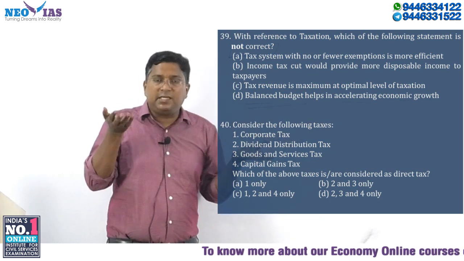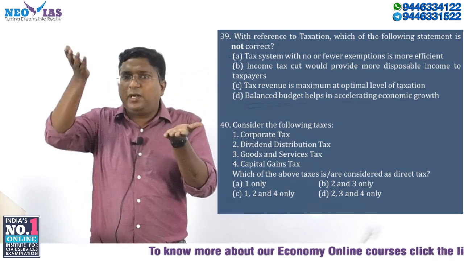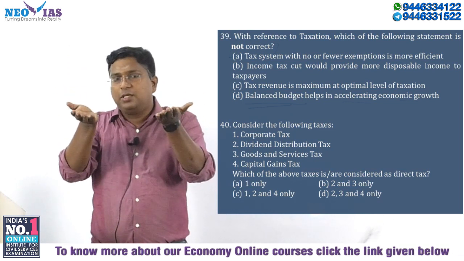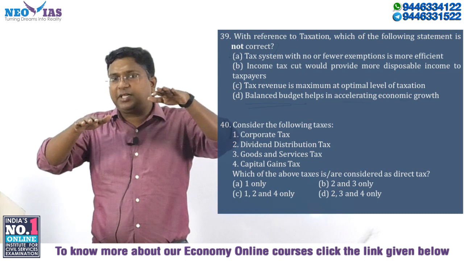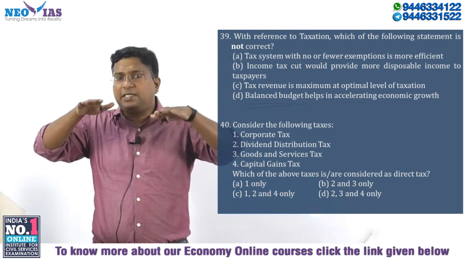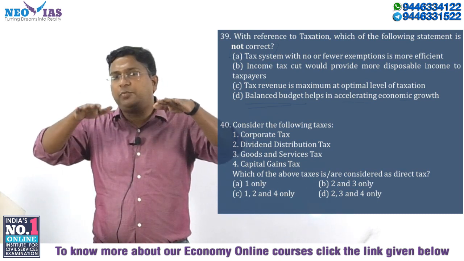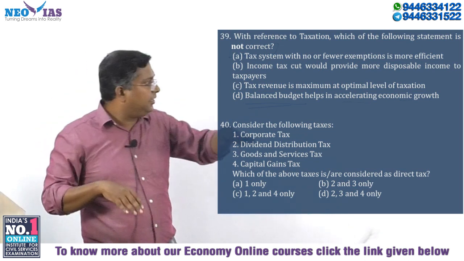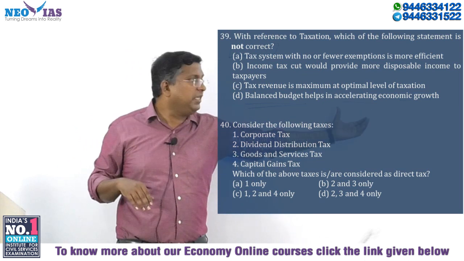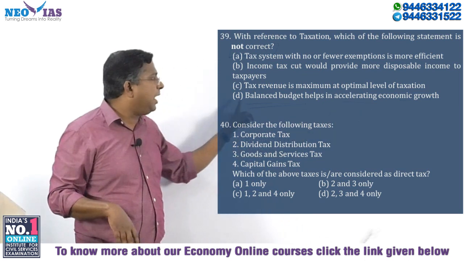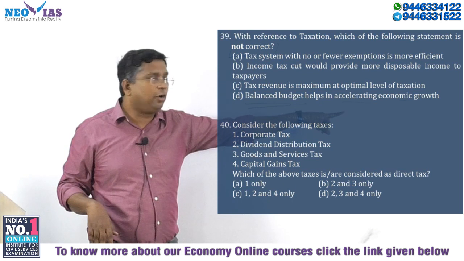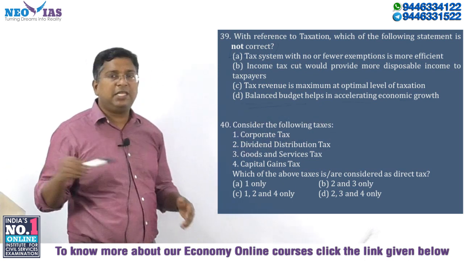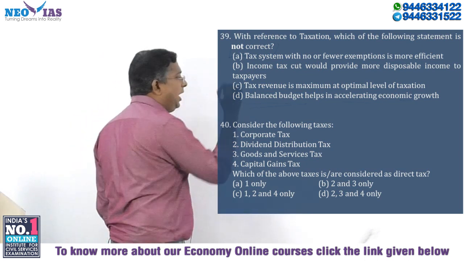A balanced budget is one in which the government reduces expenditure and balances receipts and expenditure. So in a balanced budget, receipts and expenditure will be the same. How will the government do it? By reducing the expenditure. Reduction of expenditure by the government results in lowering economic growth. So the statement that a balanced budget helps in accelerating economic growth is wrong. A balanced budget results in lowering economic growth. So D is the wrong statement and D will be your answer.